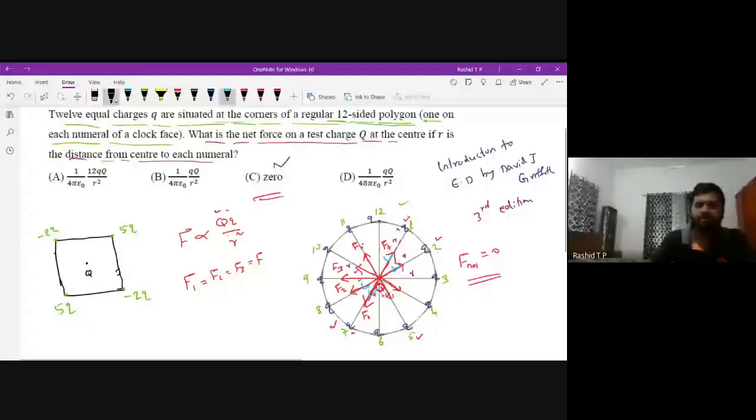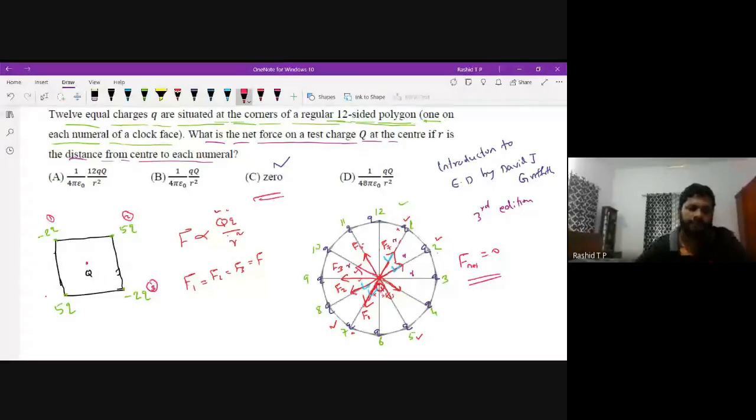Before going to the calculation, first draw the net force acting on the charge Q due to the other charges. Let this be position 1, position 2, position 3, charge 3, and this is charge 4.